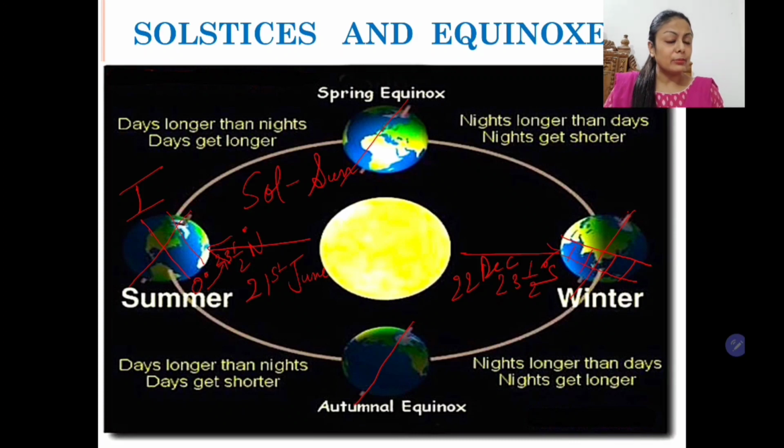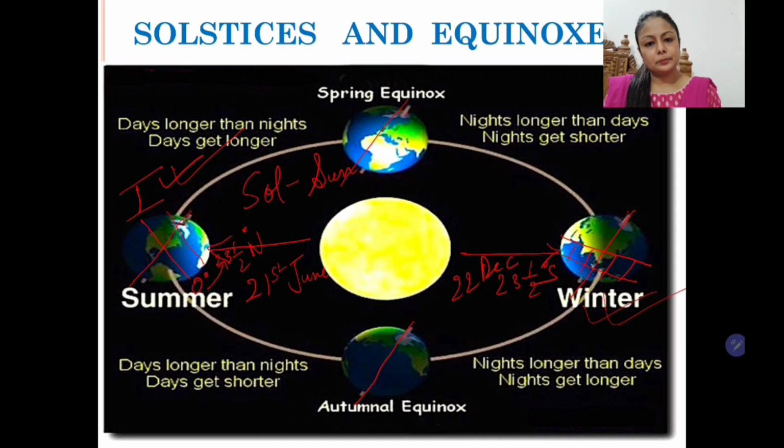So 22nd December is the shortest day in the northern hemisphere, whereas 21st June is the longest day in the northern hemisphere. So students, the solstices are just opposite for both hemispheres. And how do we mark it? We mark solstice on the basis of the last limit of vertical rays of the sun. Beyond the Tropic of Cancer and beyond the Tropic of Capricorn, the sun rays are never vertical. So this was the concept of solstice.